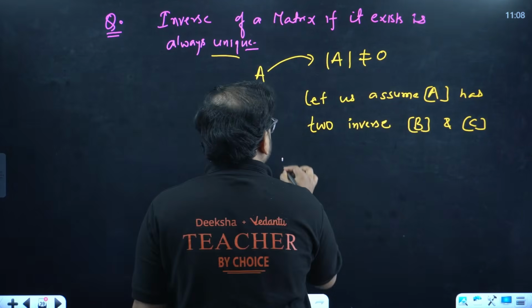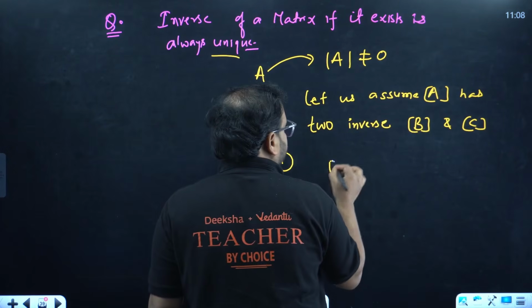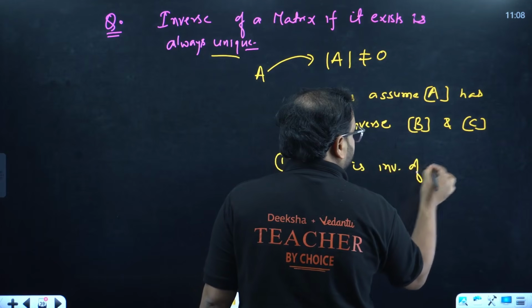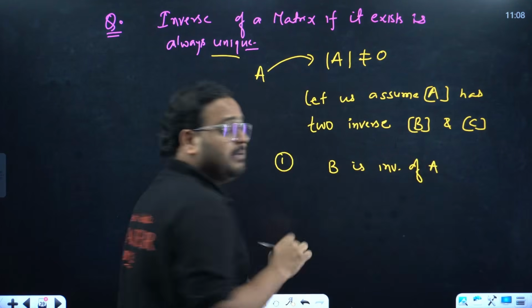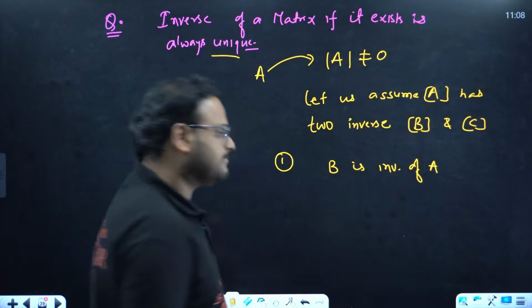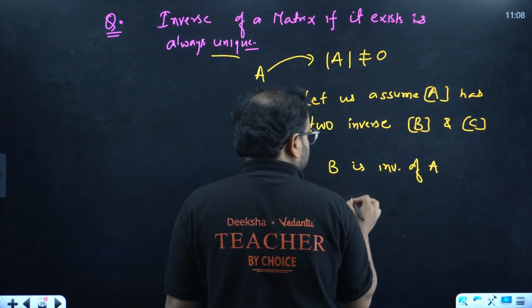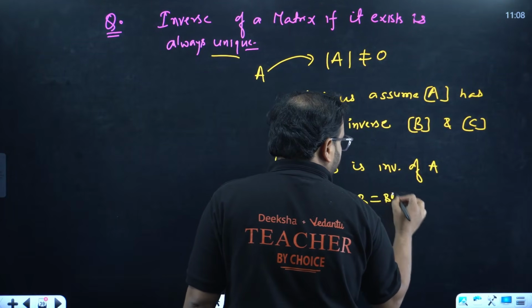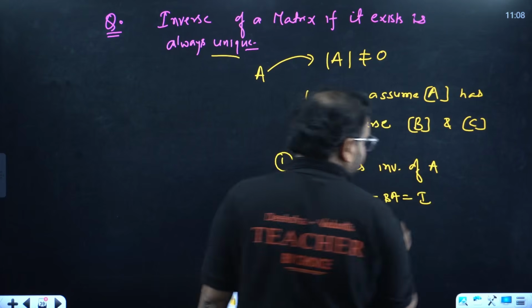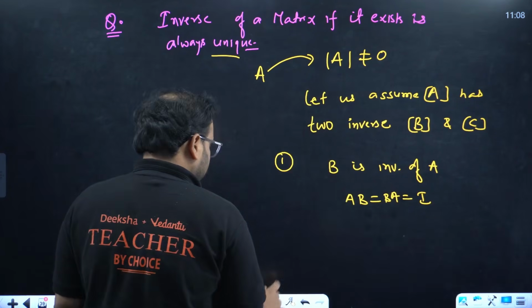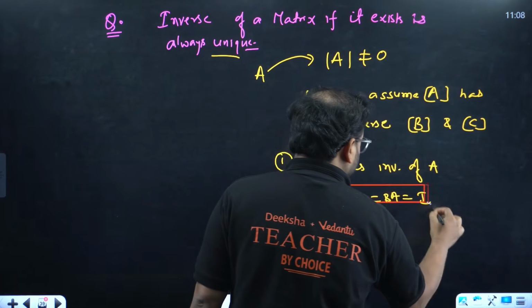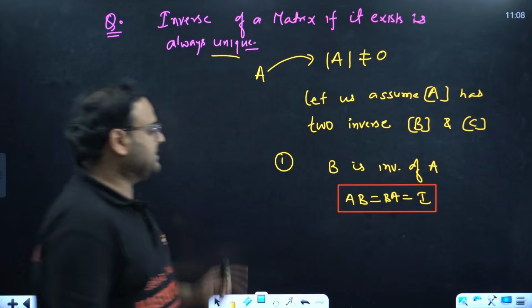Let's understand the case. When B is the inverse of A, what does it mean? Remember the definition of inverse: AB will be equal to BA will be equal to I. I hope you all remember this. That's the property of inverse.